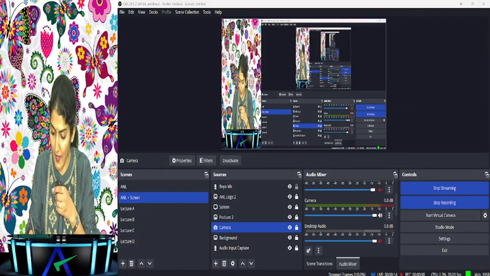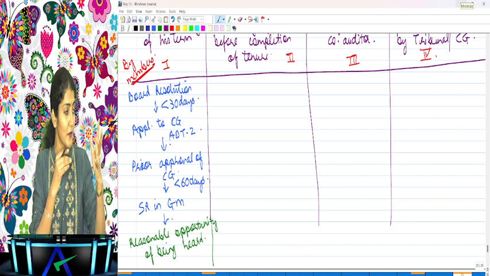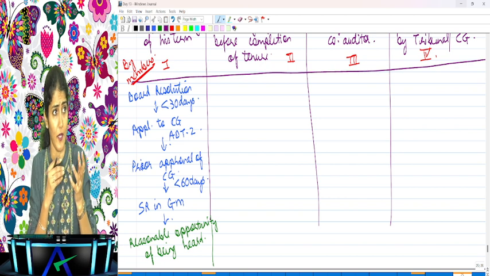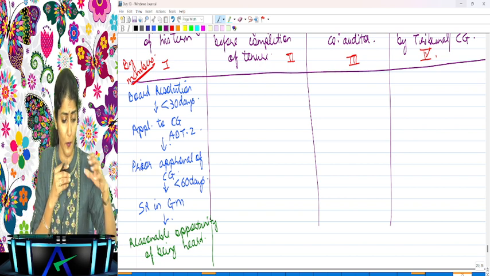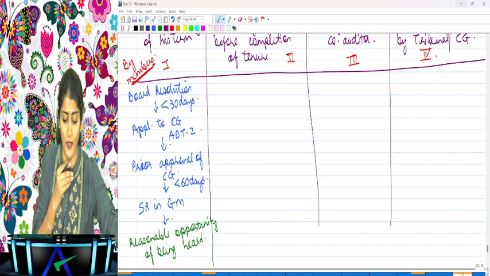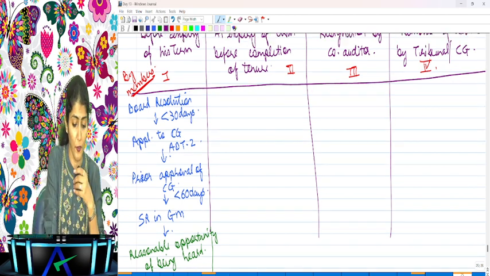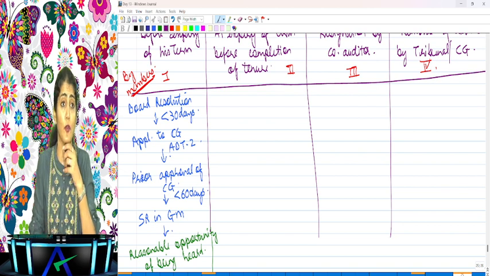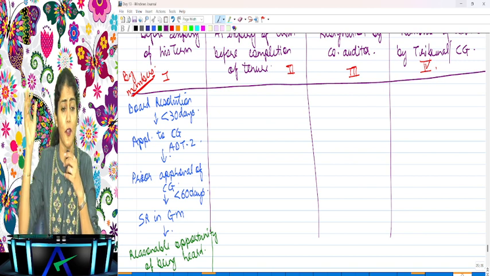Right. So we are studying the chapter on the company audit. In the company audit, we studied the qualifications and disqualifications of the company auditor, then the appointment of the company auditor. And now we are talking about the removal of the company auditor. What we have discussed is removal of the auditor by the members before the expiry of his term. That is, you say right now I want to remove the auditor of the company, but even that takes 2-3 months.